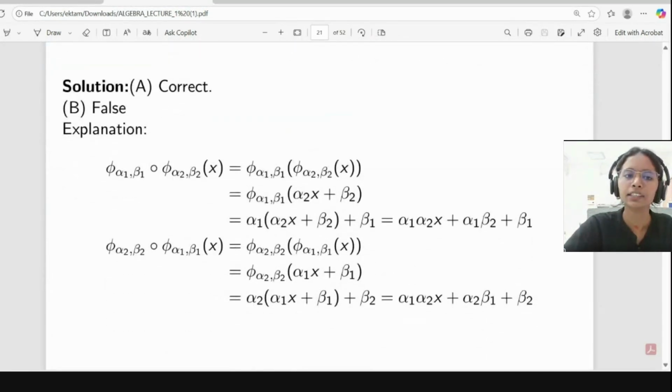After that, whatever you get, you apply phi alpha 1 beta 1 to it, and you will get some linear expression. Similarly, you do phi alpha 1 beta 1 star phi alpha 2 beta 2, and then star phi alpha 3 beta 3.